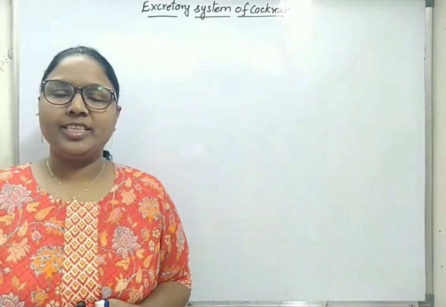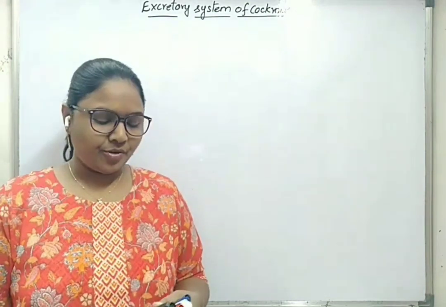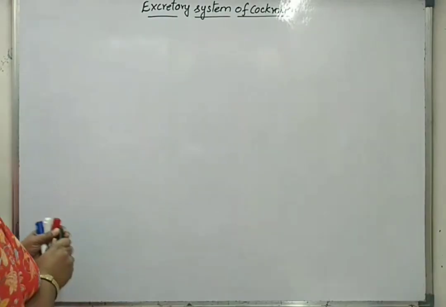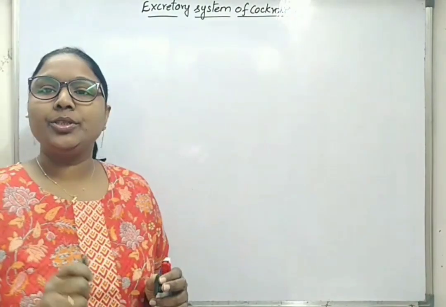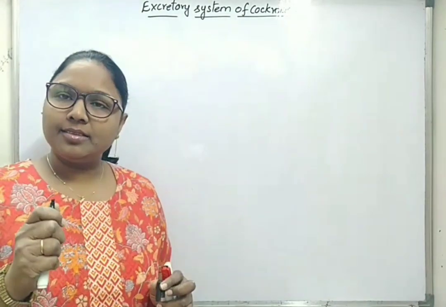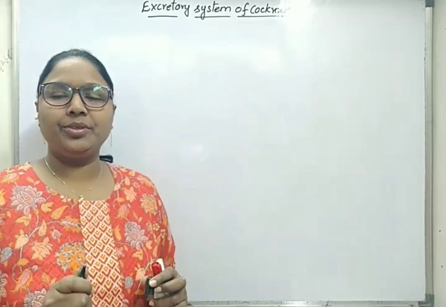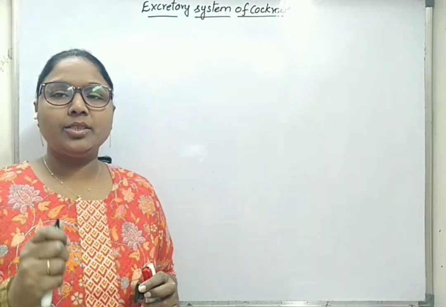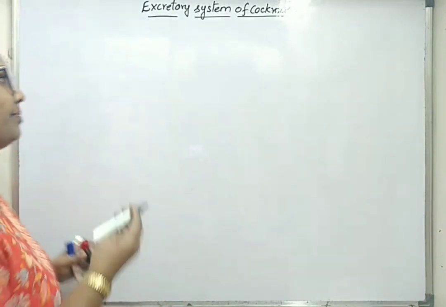Hello students, now we will discuss the excretory system of cockroach. Cockroaches excrete uric acid, which means the waste material from their body is uric acid. So they are called uricotelic animals.